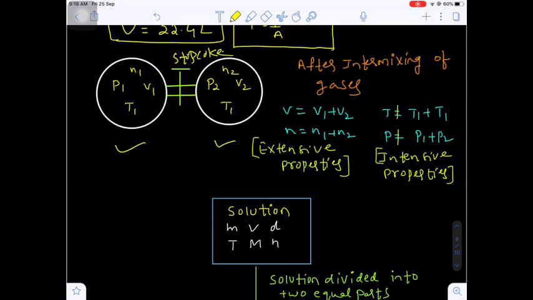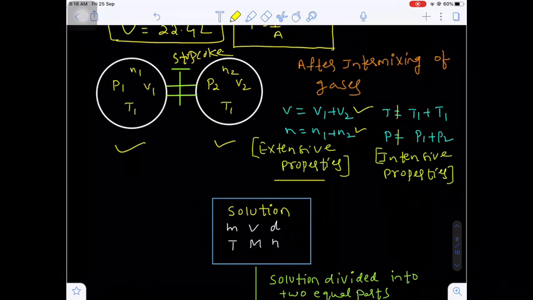Now what am I doing? I am removing the stopcock. So once we remove the stopcock, we know the gases will intermix spontaneously. After intermixing of gases, now we have to find the total volume. Now what is the total volume? If you open the stopcock, the total volume is nothing but the volume of both the containers, so V1 plus V2. And what is the number of moles? Total moles will be N1 plus N2. That means here volume is additive, number of moles is also additive. So these are extensive properties. Extensive properties are additive in nature.